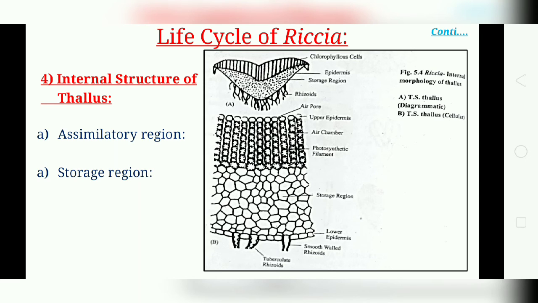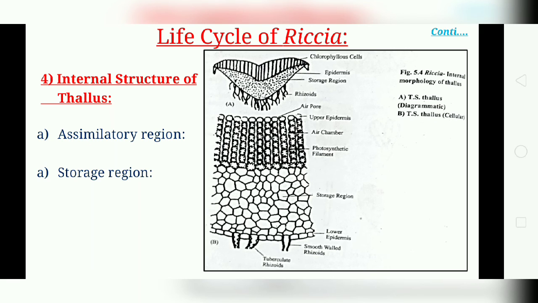All the cells are green except the uppermost cells, which are colorless. The colorless uppermost cells of each row form an ill-defined upper epidermis. The air pores are meant for exchange of gases. The function of this chlorenchymatous region is photosynthesis and synthesis of organic food.